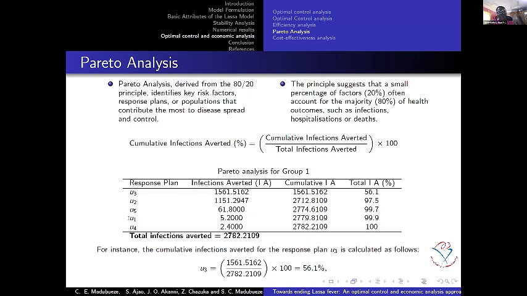We arrange it in order of the highest to the least. So from what we have here, we now have the first one. Then we start adding each of them in order to have a cumulative one to the end. Then we carry out the cumulative infection averted to give us the percentage we have in the 4th column. So this is the example of the calculation for U3. For us to know which of these is most important in reducing the infection and having more people averted from the infection, we have a plot here.